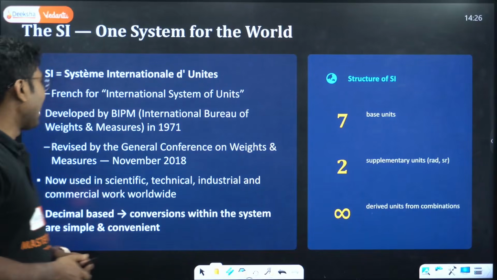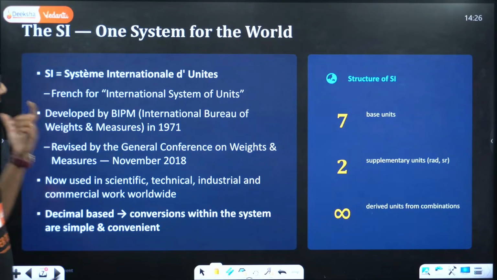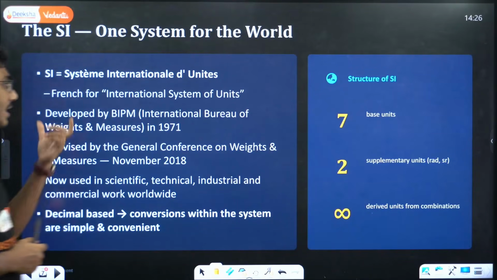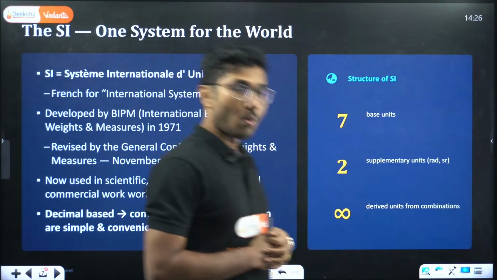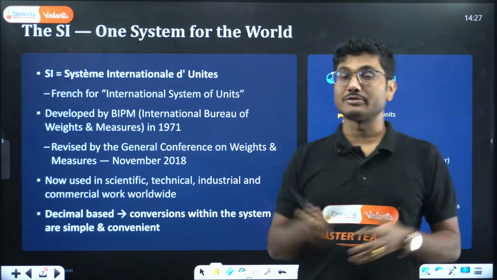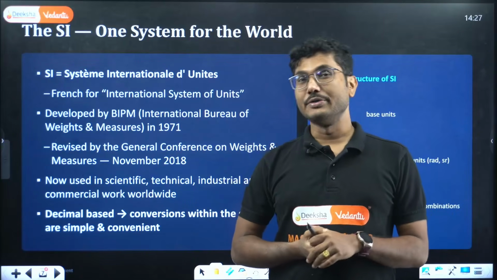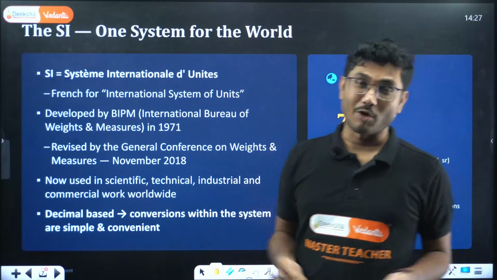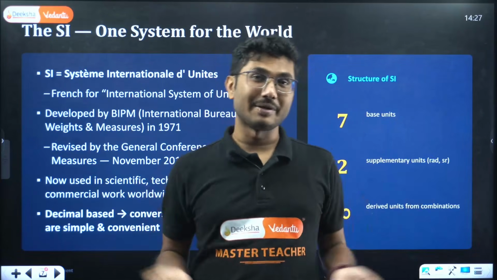Now, it was developed by BIPM, the International Bureau of Weights and Measures, in 1971. Till 1971, all sorts of different units were in use. So if you wanted to do international business back then, it created a lot of problems, because different countries had different measuring systems.